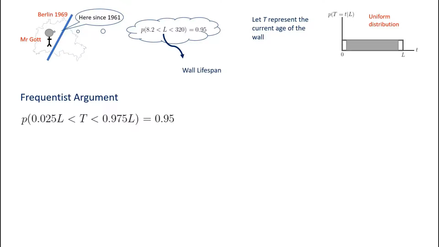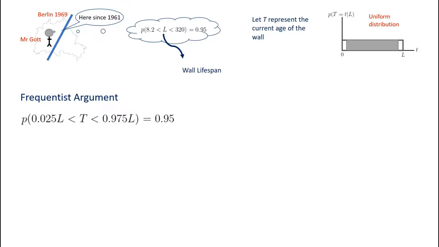That simply comes from saying we technically want to integrate the probability density function between 0.025L and 0.975L, but we can quite clearly see that's 95%, given the height of the uniform distribution will be 1 divided by L, as a probability density function integrates to give 1.